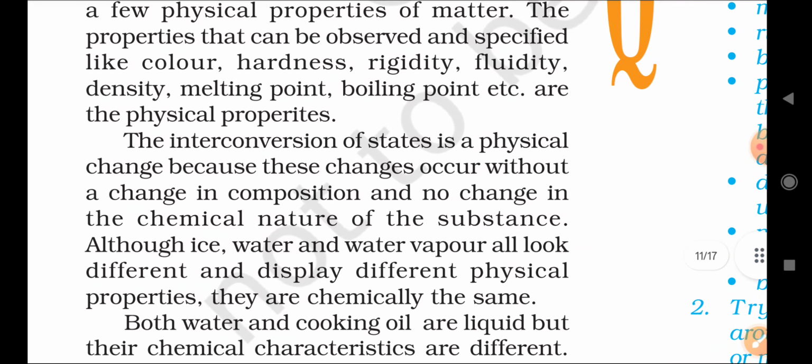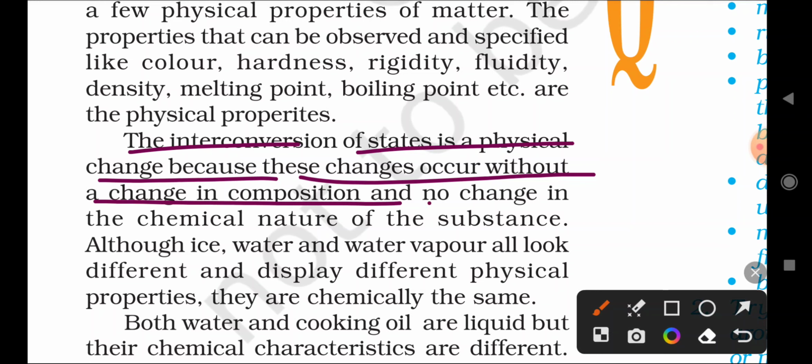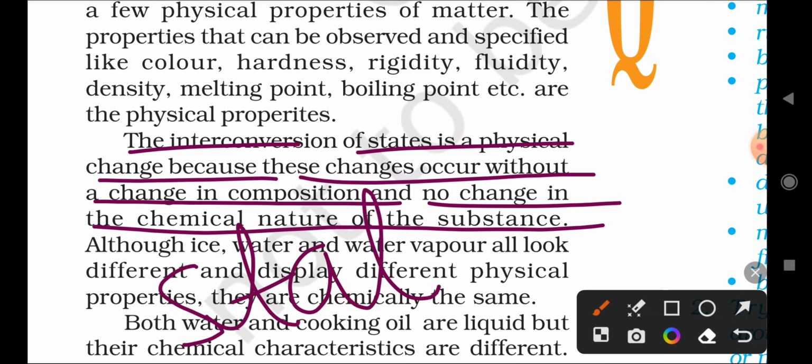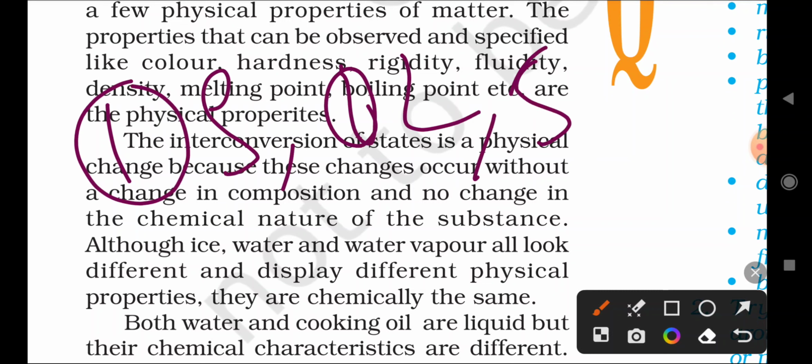Next we have to study chemical properties. The interconversions of states are a physical change, because these changes occur without any change in composition and no change in the chemical nature of the substance. In the previous chapter we studied that we can convert states of matter, correct? There are three states of matter: one is solid, another is liquid, and the third one is gas.